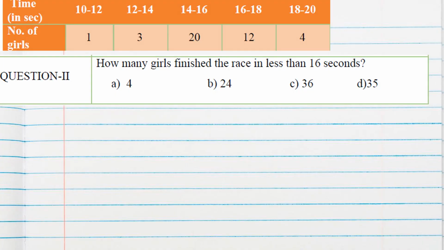Question number 2. How many girls finished the race in less than 16 seconds? In less than 16 seconds, so 14 to 16 also will come, 12 to 14, 10 to 12 means 20, 3 and 1. So if we add, we will get 24 such girls.